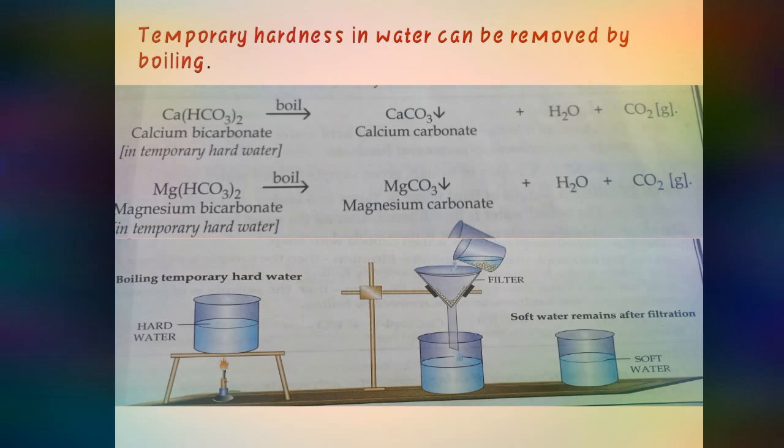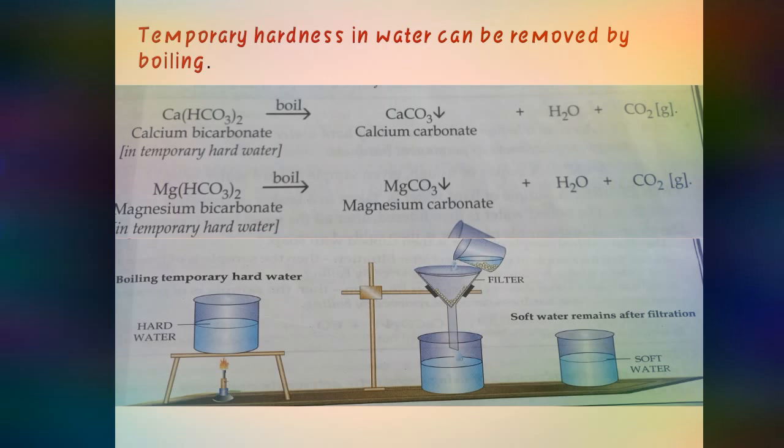After 5 to 10 minutes you will see the water remains like that. Some of the gas will evaporate and some white colored substance will be collected at the bottom of that utensil. That white substance will be calcium and magnesium carbonate.